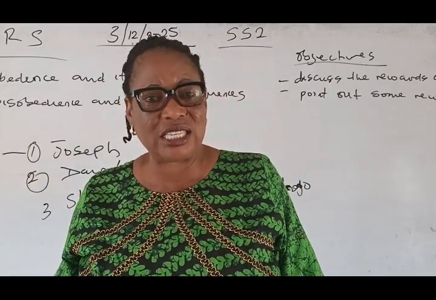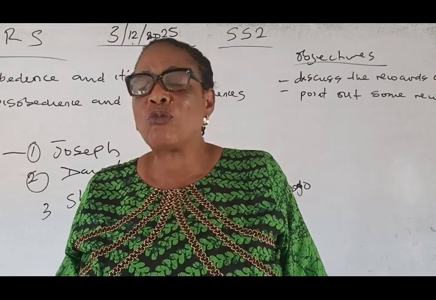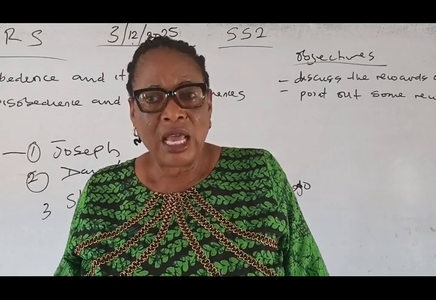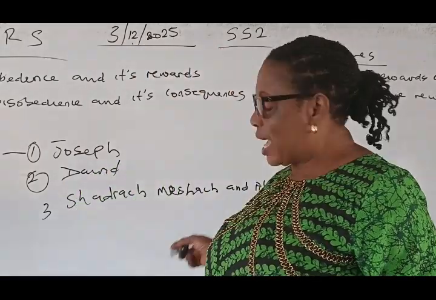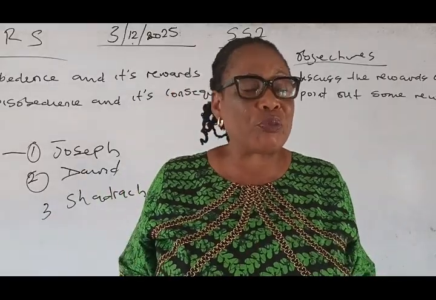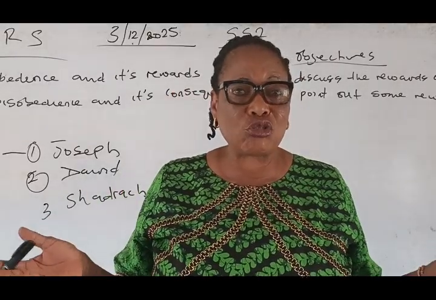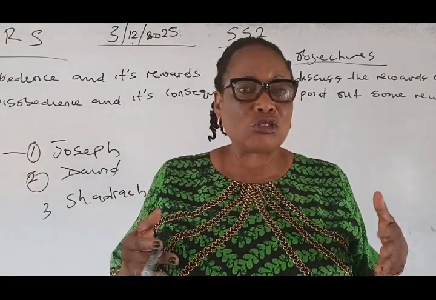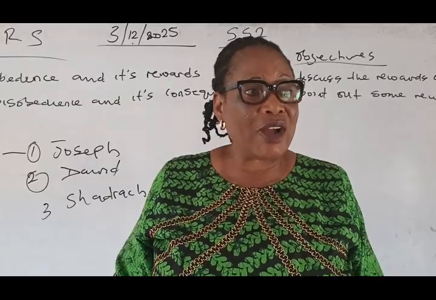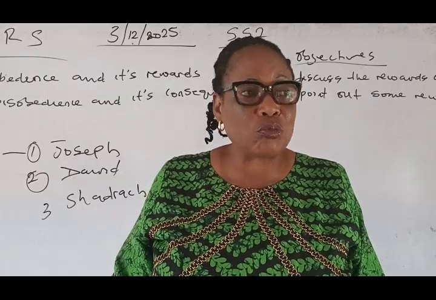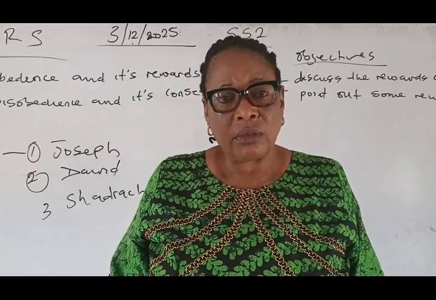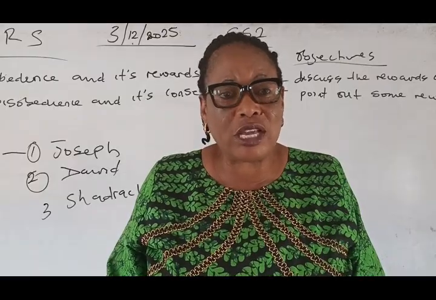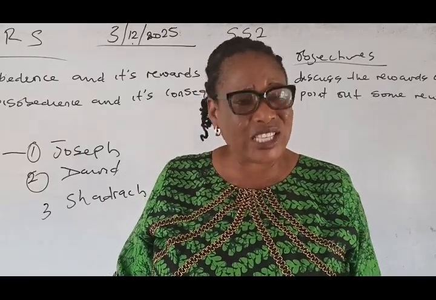Disobedience is something that we must keep away from. We also heard about the people that disobeyed God, Eli's children, Saul, and so on. You find out that their punishment was so severe. The punishment God gave to them was really severe. So what are we saying?